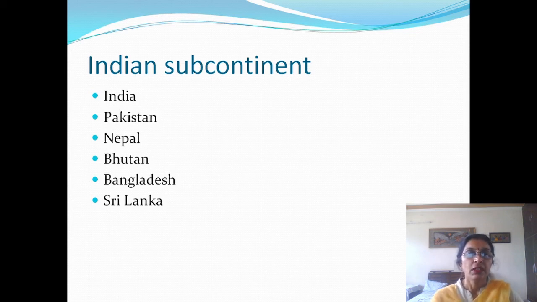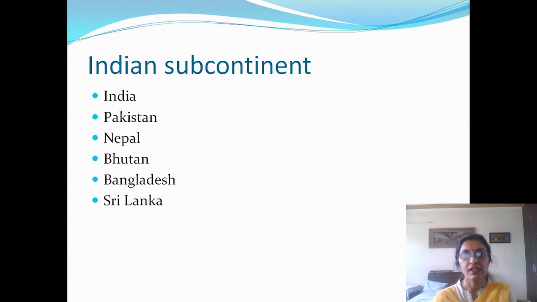Himalayas act as a boundary in the north, Arabian Sea in the west, and Bay of Bengal in the east. India at the center, Pakistan in the northwest, Nepal and Bhutan in the north, Bangladesh in the east, and Sri Lanka together are known as the Indian subcontinent.